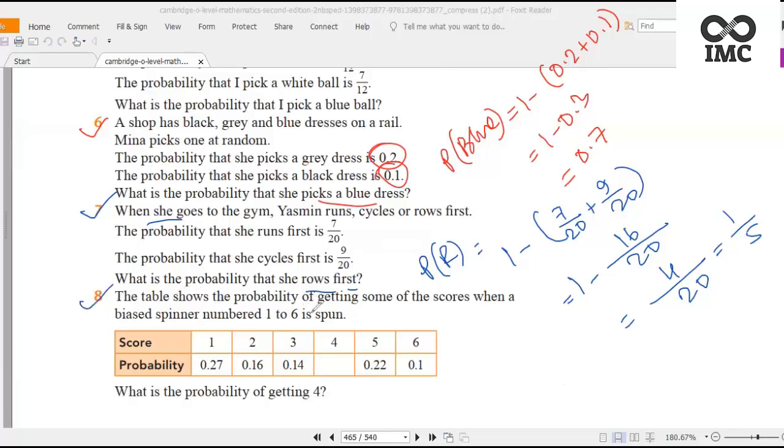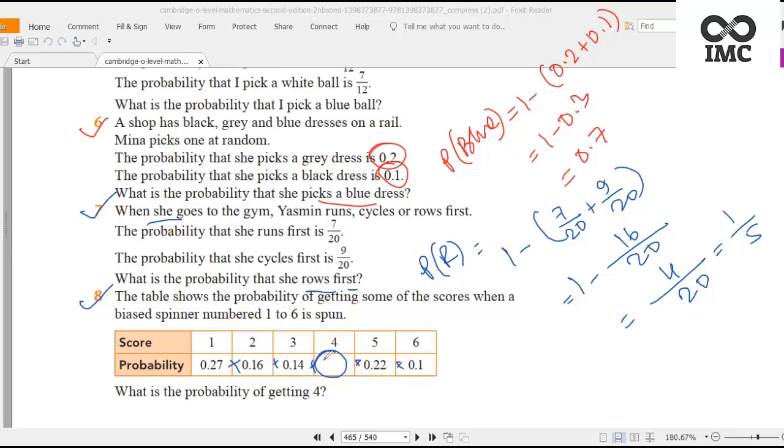And the last one, question number 8. The table shows the probability of getting some of the scores when a biased spinner numbered 1 to 6 is spun. Here you can see the data. In this table, score 1 has probability 0.27. Score 2, probability 0.16. Score 3, probability 0.14. Score 5, probability 0.22. Score 6, probability 0.1. So what is the probability of getting a 4? How can we find out this probability? Very simple. The total probability must be 1.